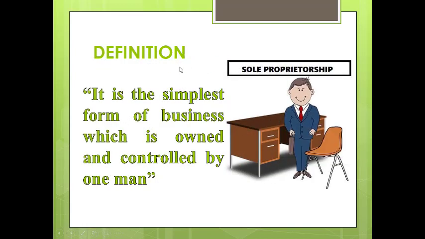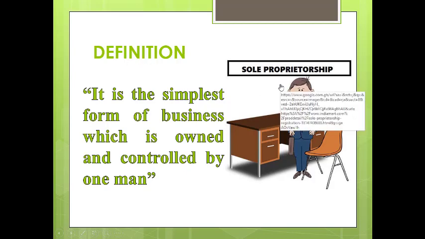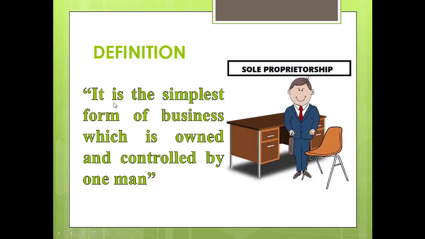Firstly, when we discuss the definition of sole trader or sole proprietorship, guys, it is the simplest form of business. We know there are how many forms of businesses covered in your book. In chapter number 3 they discuss sole tradership. In chapter 4 they discuss partnership, then joint stock companies and cooperative societies. So four kinds of businesses are discussed in your book.